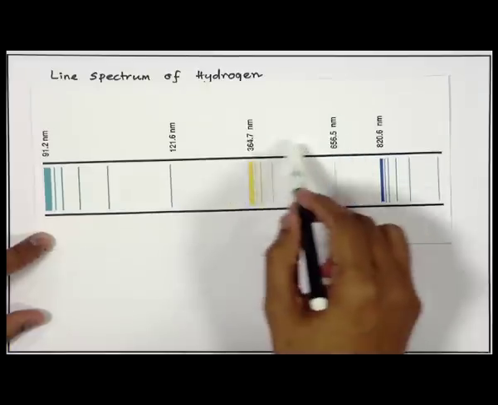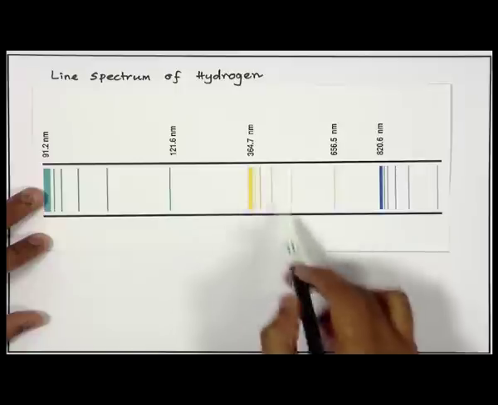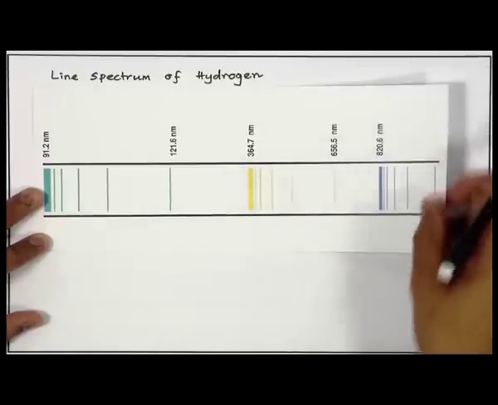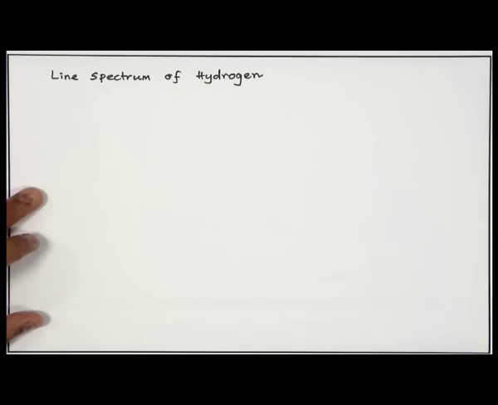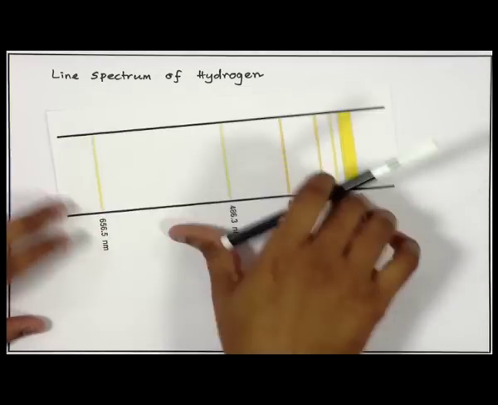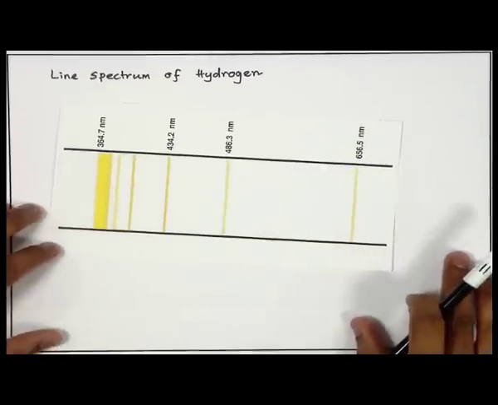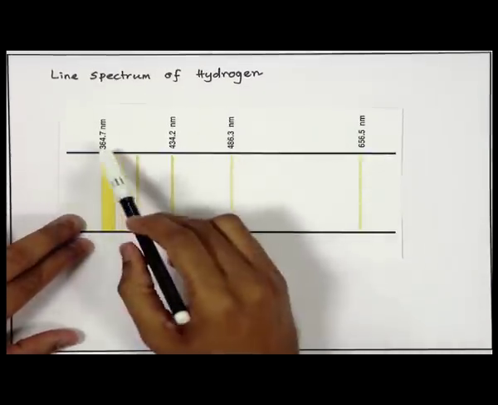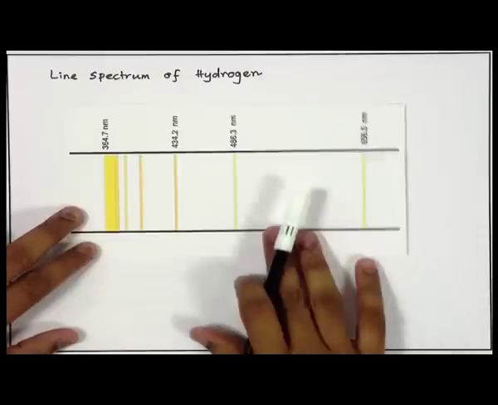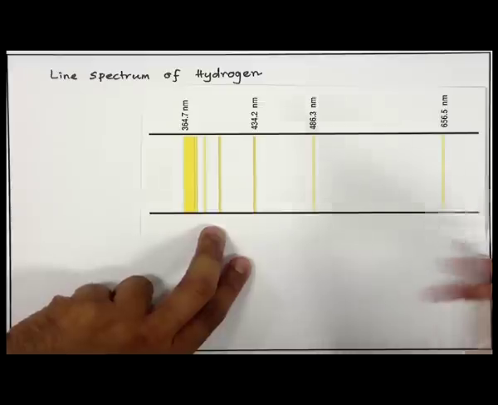We will now focus on this region shown in yellow, which is within the visible range of the electromagnetic spectrum. I have now zoomed into this region. This spectrum ranges from 364 to 656 nanometer. If you look carefully, the same thing appears as in the previous spectrum.